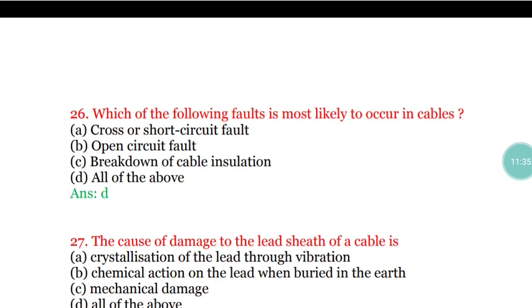Which of the following faults is most likely to occur in cables? Option A, cross or short circuited faults. Option B, open circuit fault. Option C, breakdown of cable insulation. So the correct answer is all of the above. These faults are most likely to occur in cables.